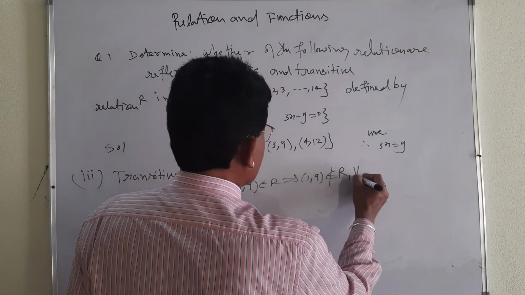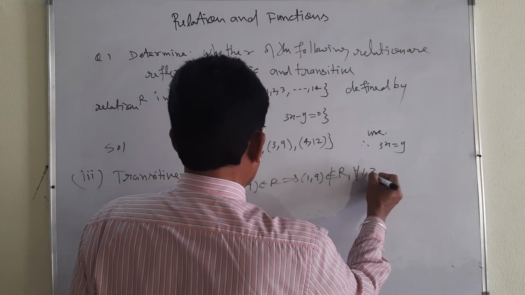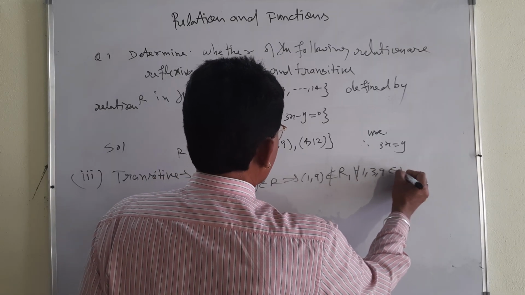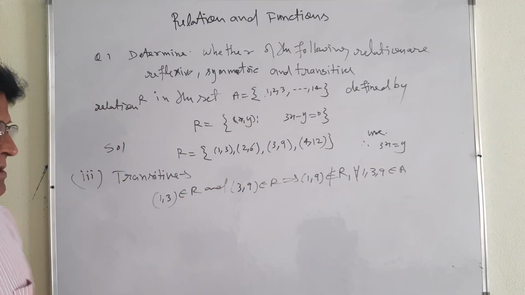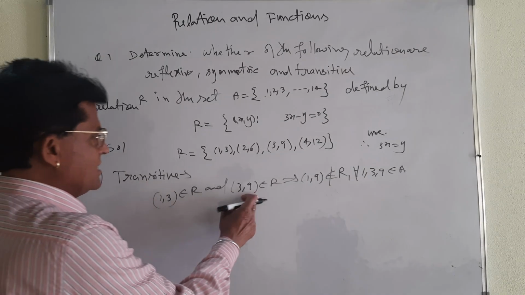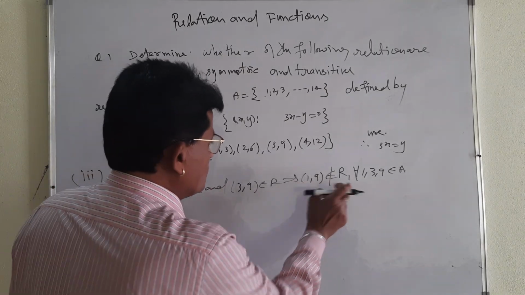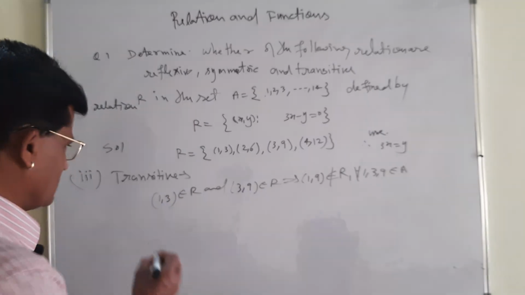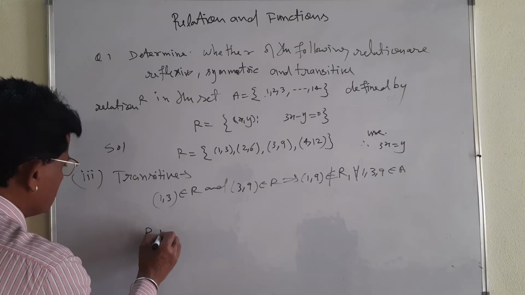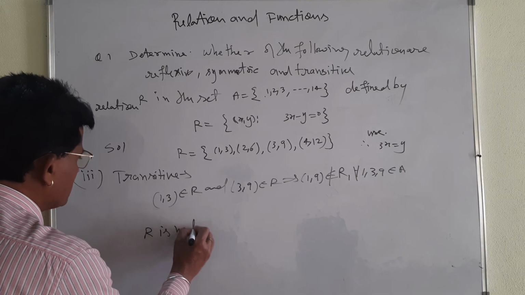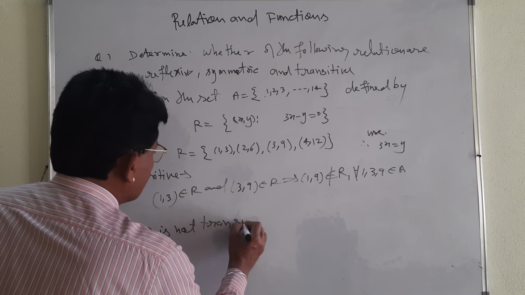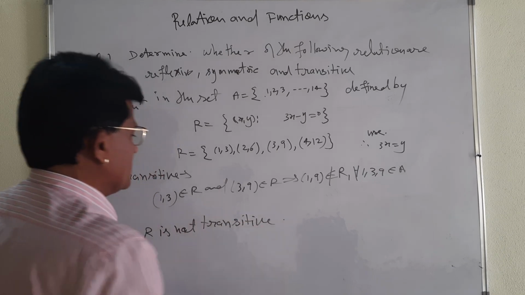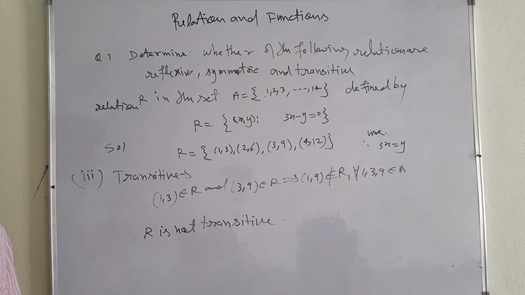For all 1, 3, 9 belonging to A, what does it mean? (1, 3) belongs to R, (3, 9) belongs to R, but (1, 9) does not belong to R. It is not a transitive relation. R is not transitive. Then what does it mean?